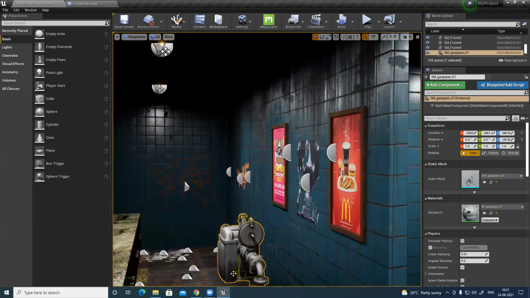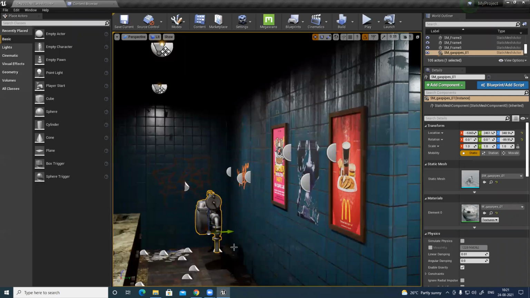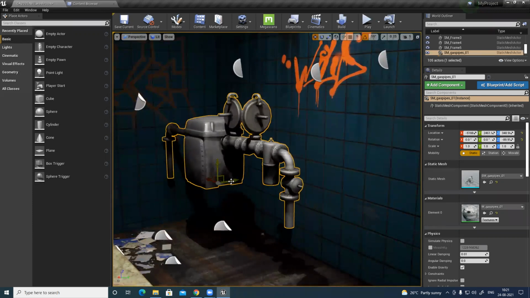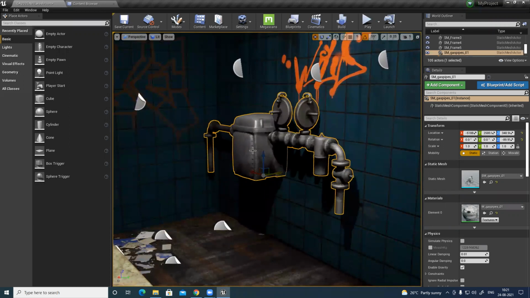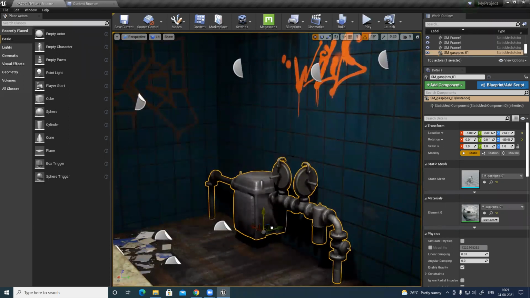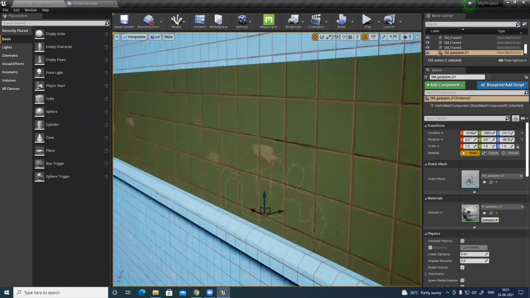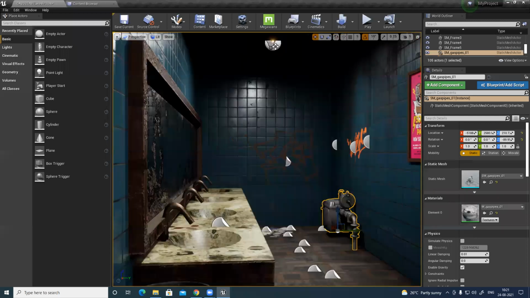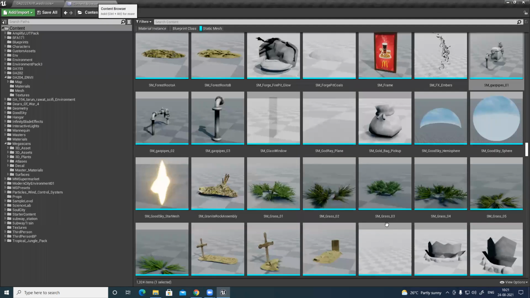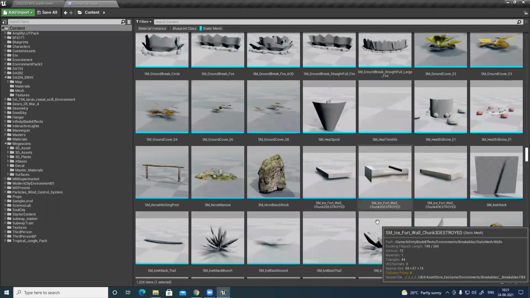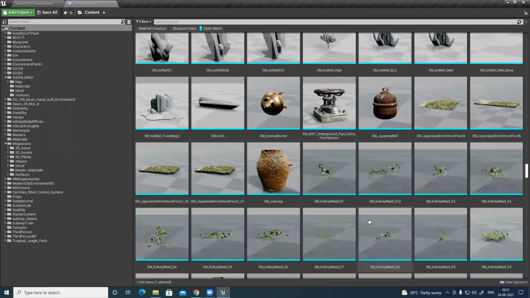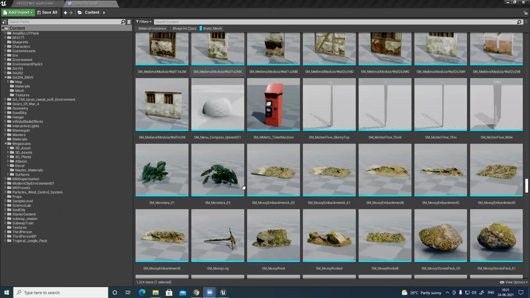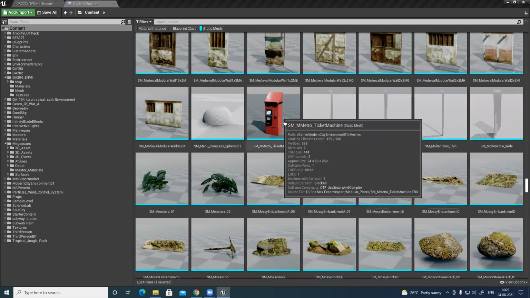There are a lot of things that I can use.